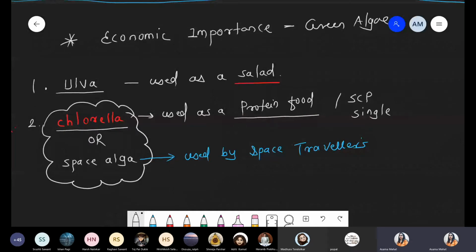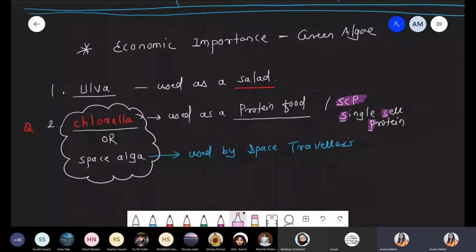SCP, single cell protein. So protein food, and sometimes these are also called SCP. What is SCP and what is the other example for SCP? We discuss that in 12th standard. So these are the two examples with respect to economic importance: one is Spirulina and the other is Chlorella. And one question on Chlorella was already asked. So this part is over.